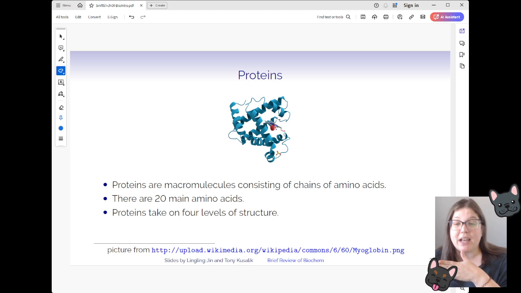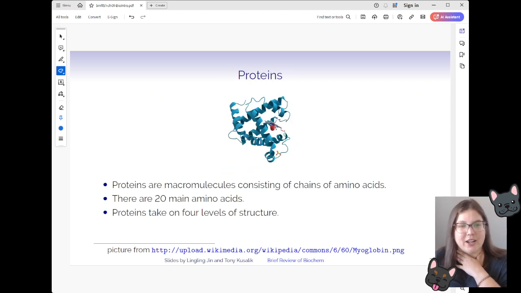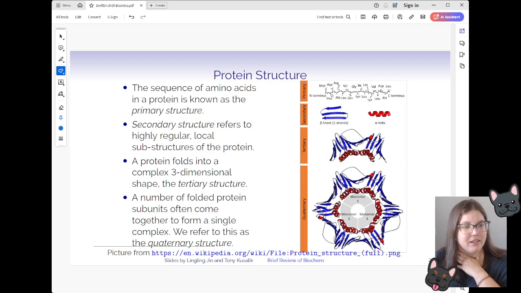Typically, proteins have 4 levels of structures. We're going to skip ahead a couple slides so we can talk about this. So proteins have 4 levels of structures.